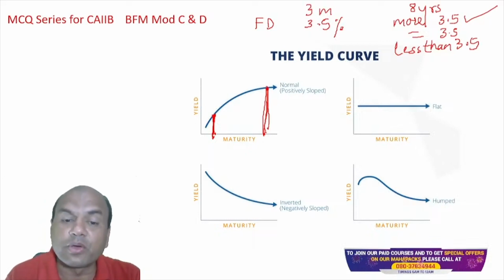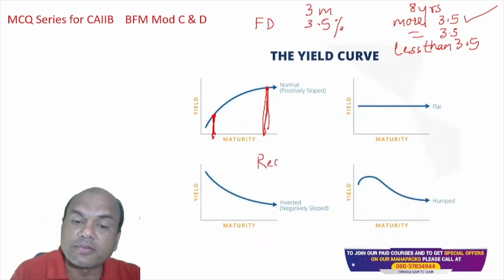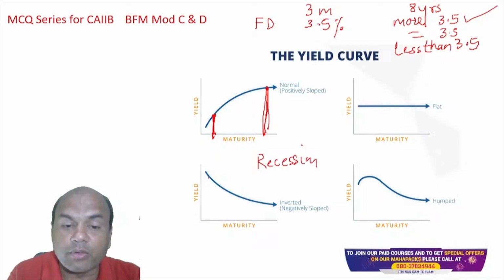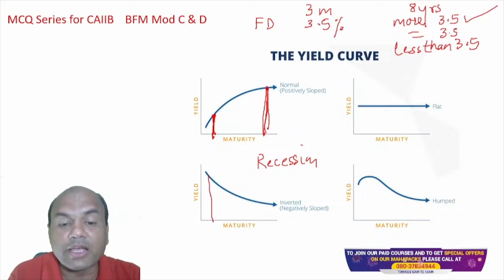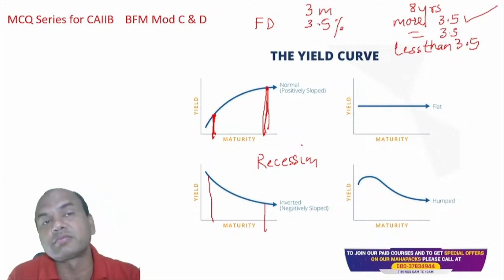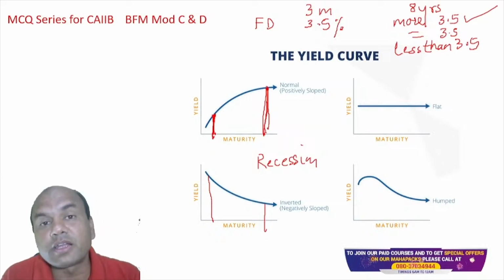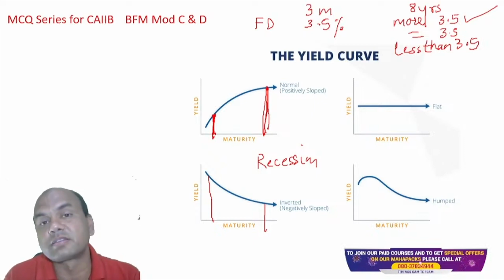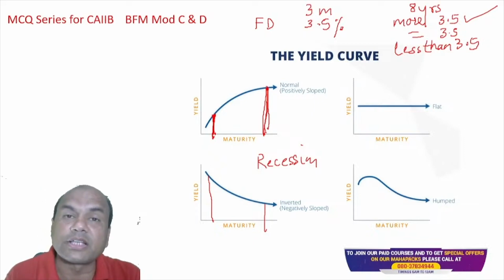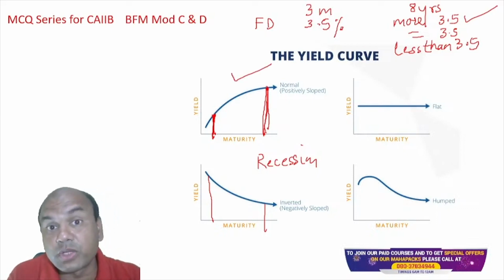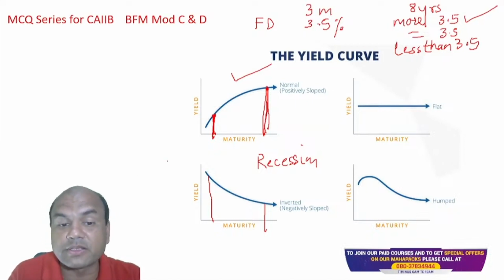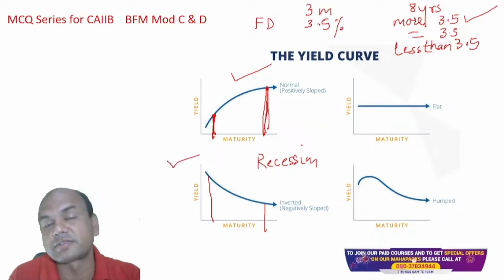If my country is going into recession, then it will be exactly reverse. The FD rate, the bond rate for 3 months will be higher and bond rate for 10 years will be lower. This is known as inverted yield curve. Inverted yield curve is a sign of recession and normal yield curve is a sign of good growth. India is presently over here. Many of the Western countries, including USA and UK, they are in this phase right now. They are going towards this.